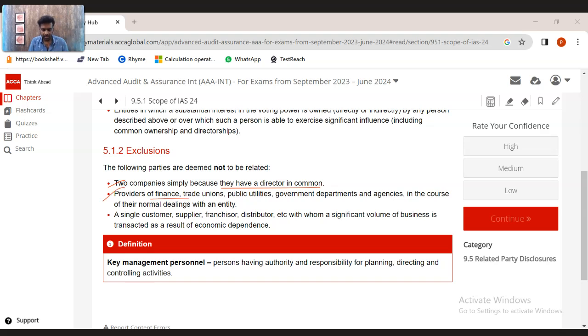Providers of finance like banks, trade unions, government departments are not related party transactions. A single customer, supplier, franchisor, they are not related parties. They are not related party relationships. They are not relationships with a related party.